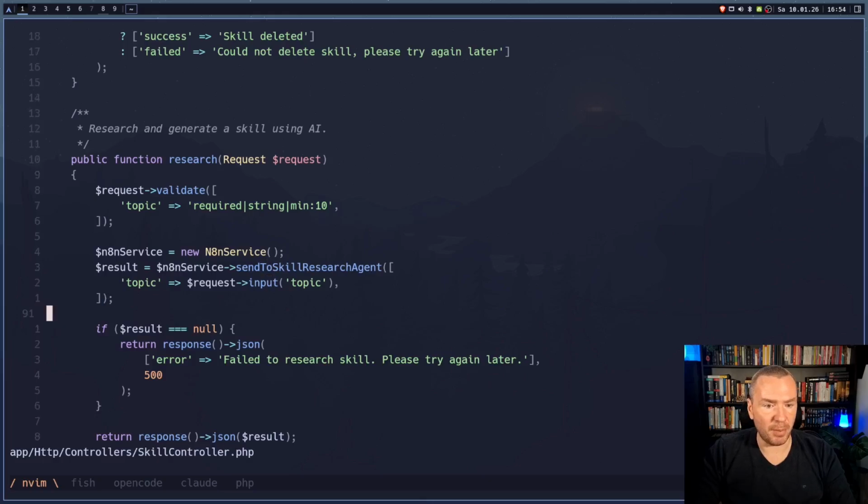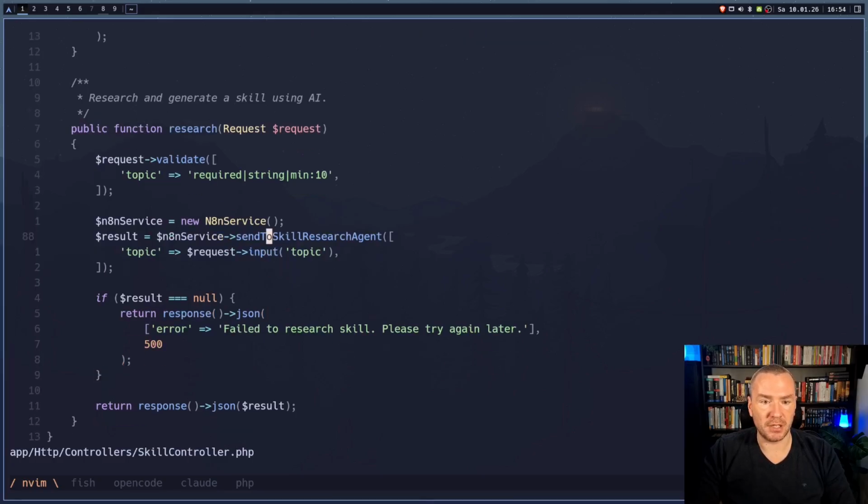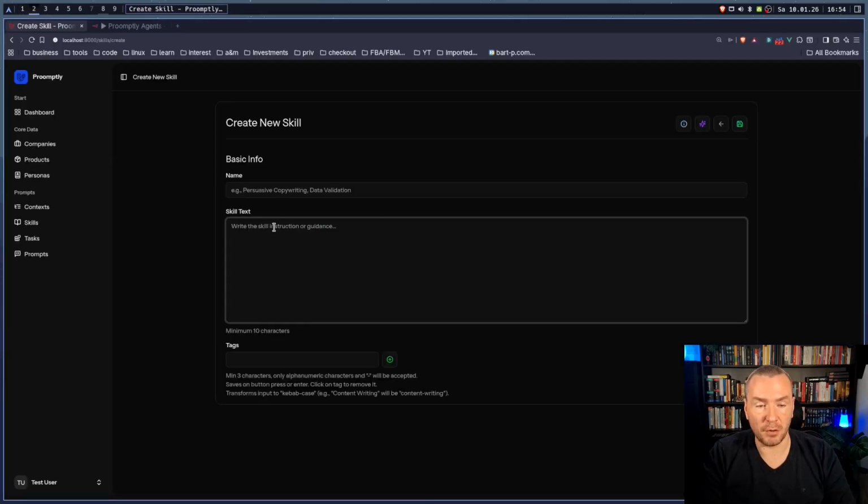It takes the topic and sends it to n8n. Now, if the result is null, because this function might return null, then we are going to return an error. If it's not null, we are just handing a JSON object back to the front end, and the front end is filling out the form. So the front end is putting information in this field.